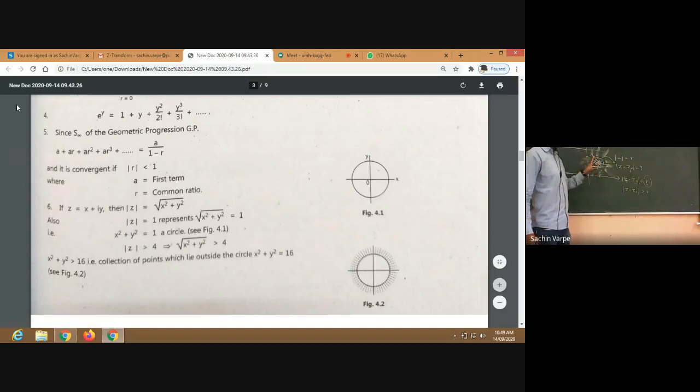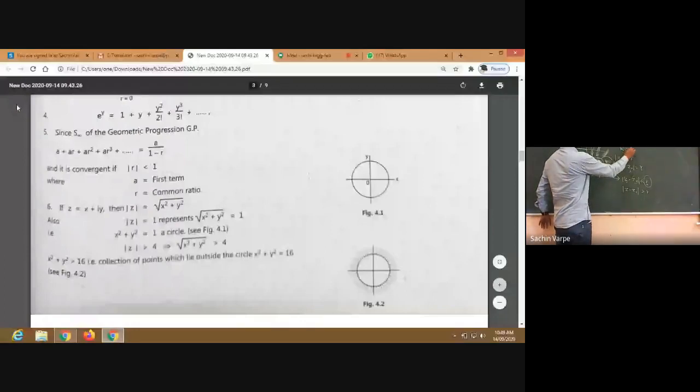If equalities are there, then it is the interior including its boundary, or the exterior including its boundary. These are very important in the Z transform, because later we are going to consider these as a region of convergence. Whatever function, sequence or series we are given, we have to consider its region of convergence, where it converges, and that region we call the ROC.